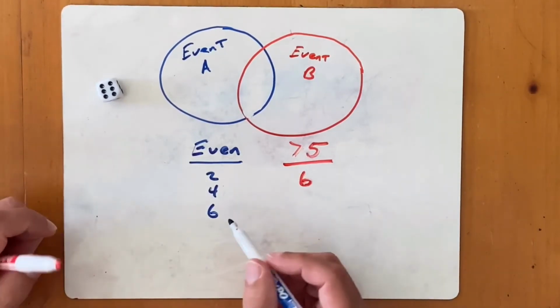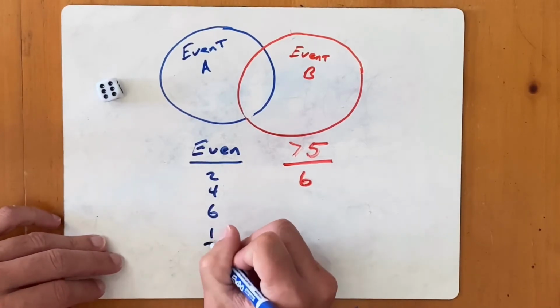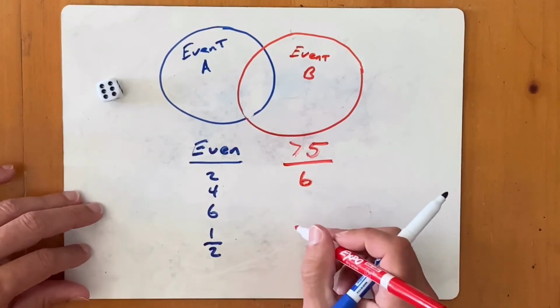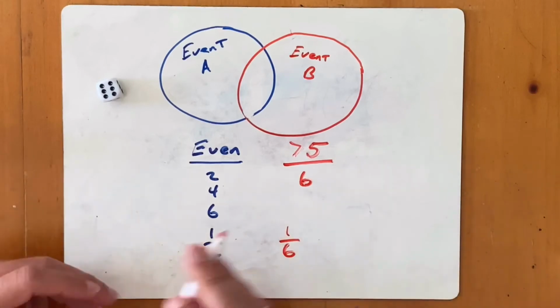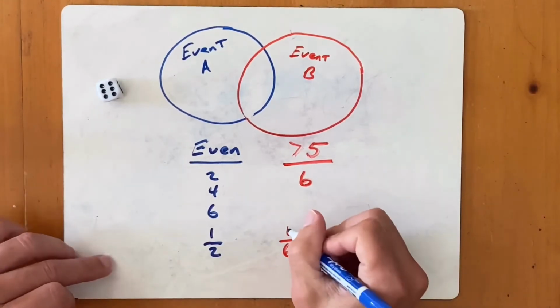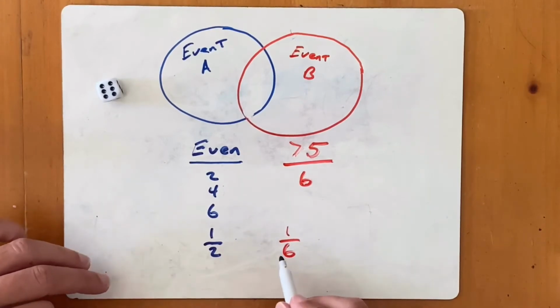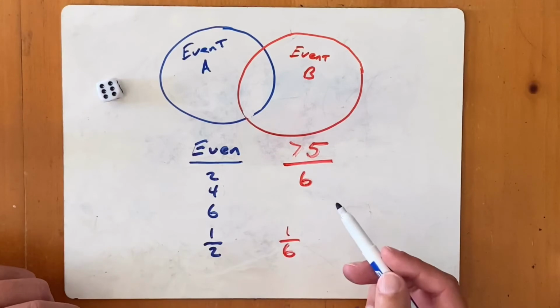The individual probability of getting an even number we said was 1/2. The probability of getting a number greater than 5 was 1 out of 6. So based on what we talked about before, we would add the individual probabilities together, and then that would give us the probability of either one happening.